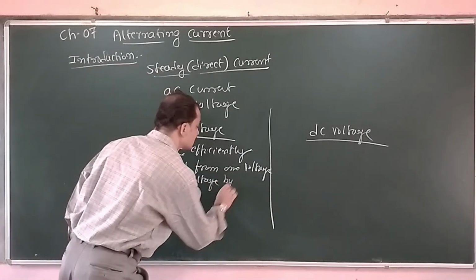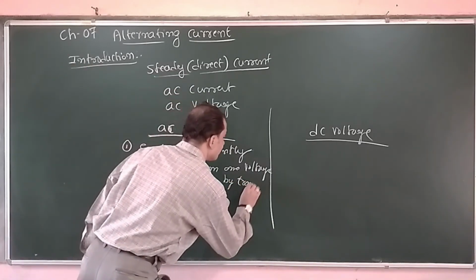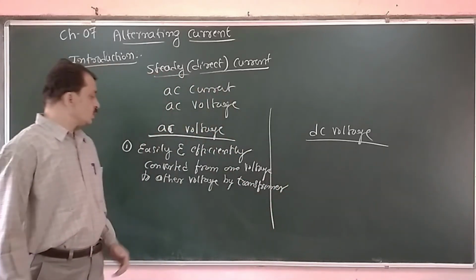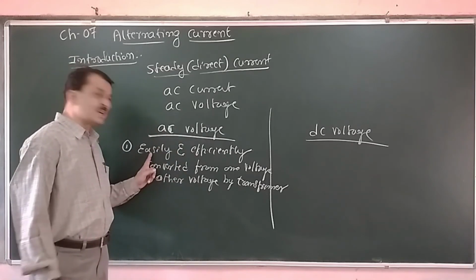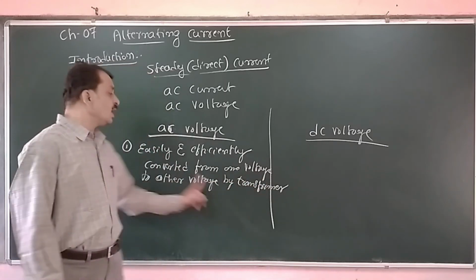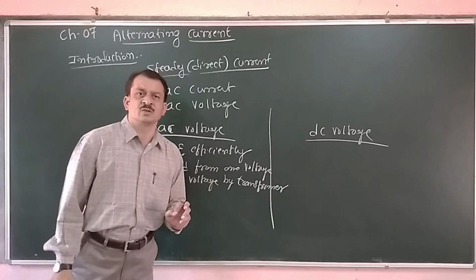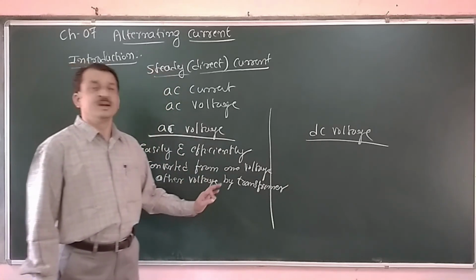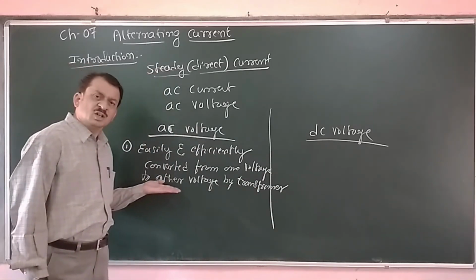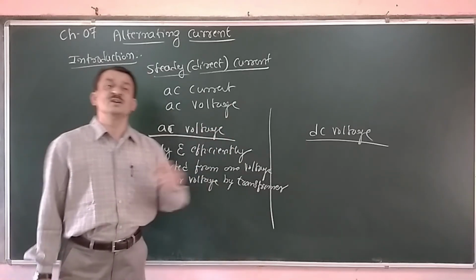This is done by using a device called a transformer. So here this AC voltage can easily and efficiently be converted from one voltage to the other desired voltage by using a device called the transformer, which we will study in detail later in this chapter. A transformer is a device which can increase or decrease the voltage.